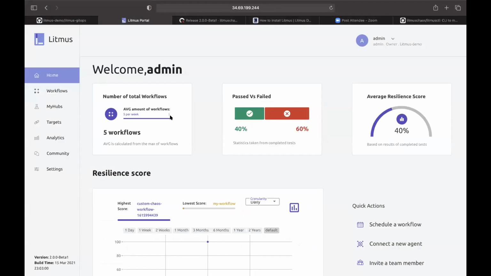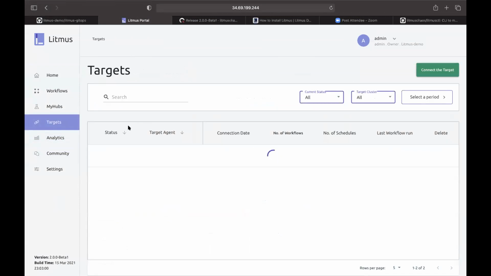Yeah. So this is my Litmus portal deployed on a GKE cluster. Currently I have only one agent, which is the self agent. When you install your Litmus portal, it will connect itself to the portal. So it is a self cluster, and there is no external agent right now.